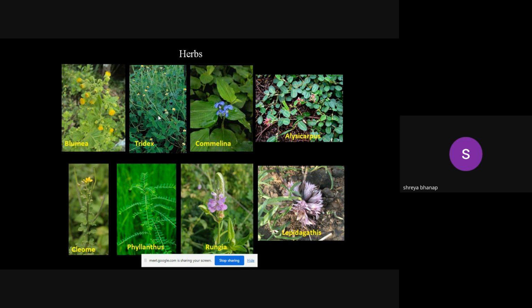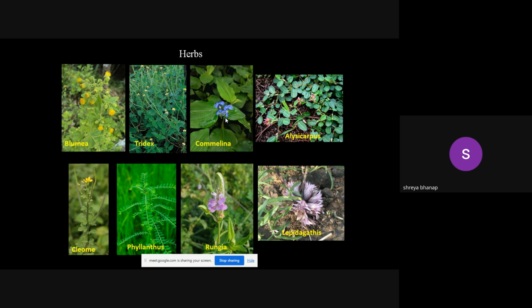Now some of the herbs which you will find in Ambivali are of monsoon origin. They flower during the monsoon period. So Commelina, the leaves might be there, but the flowering season is over now. Again, a ground trailing plant spread in the Ambivali Biodiversity Park.